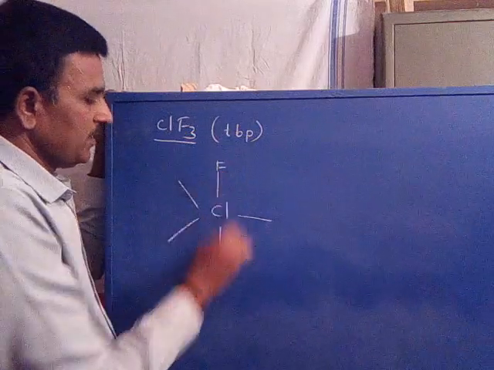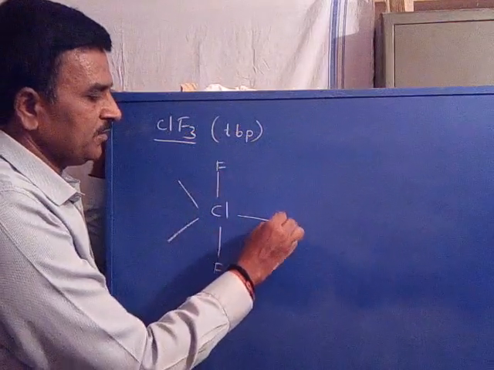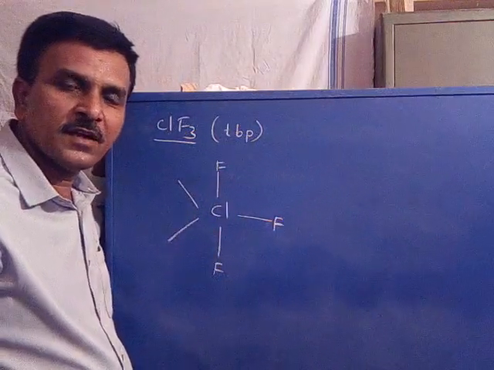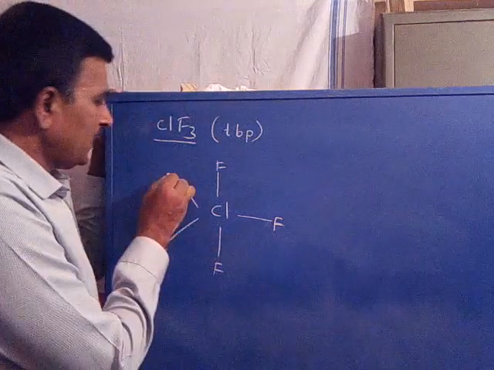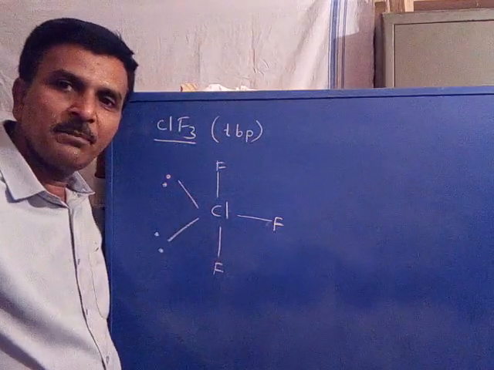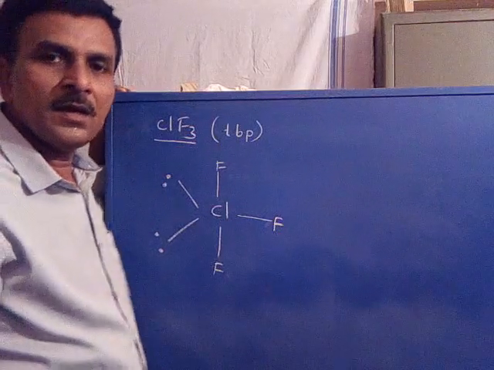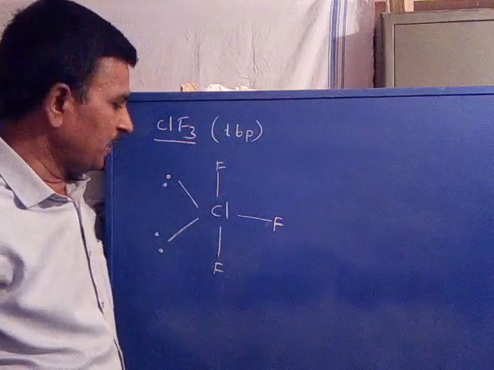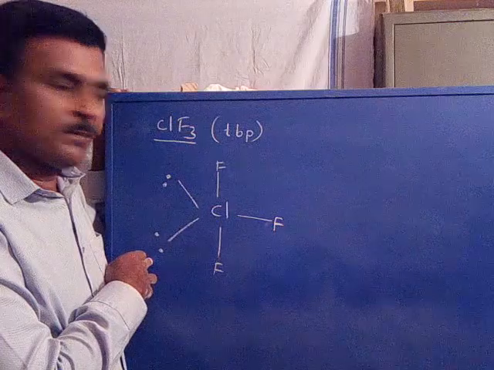This is the 1st fluorine, this is the 2nd fluorine, this is the 3rd fluorine. 3 fluorines are attached to the chlorine, and these two are non-bonding pairs of chlorine. So it has a distorted trigonal bipyramidal geometry. These are the two non-bonding pairs.